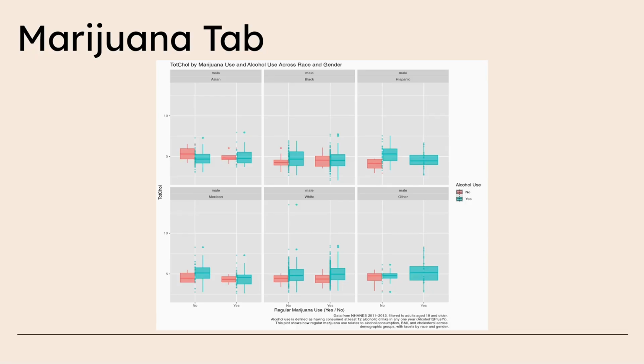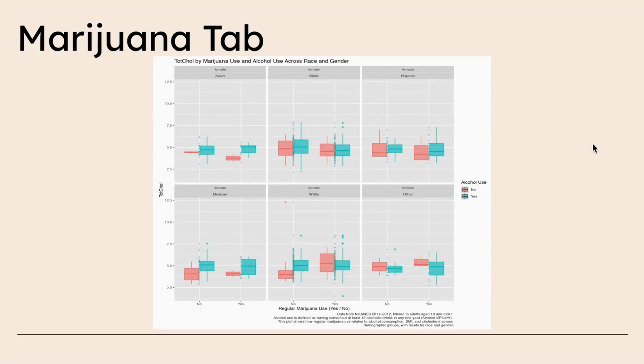And then for Asian males, there is a lower cholesterol for those that report no regular marijuana use but yes to alcohol consumption. The last plot is showing the total cholesterol by marijuana use and alcohol use across race and females.